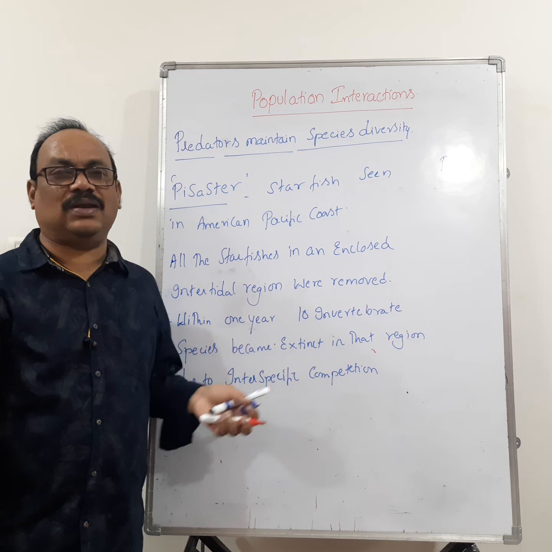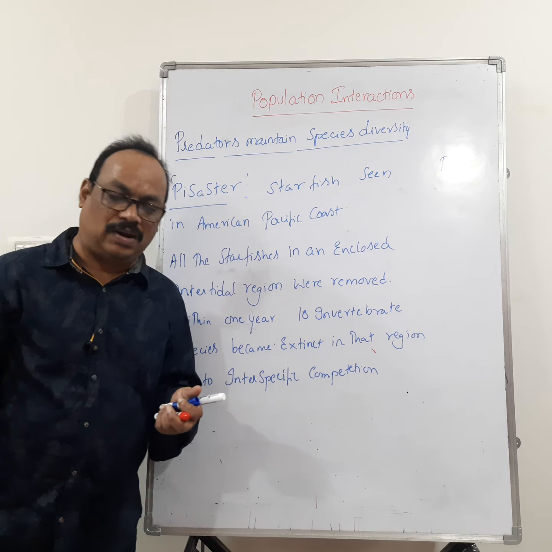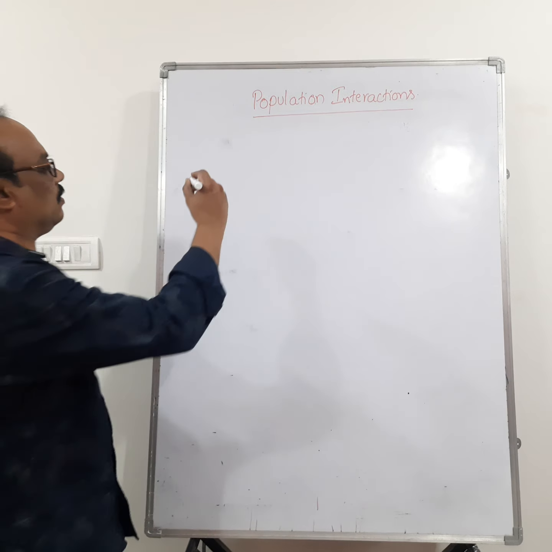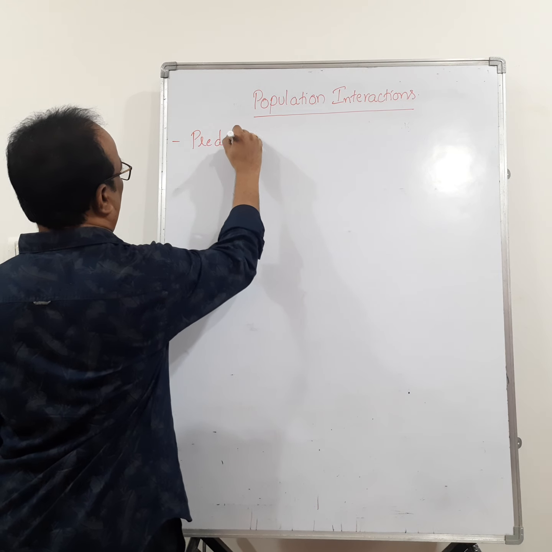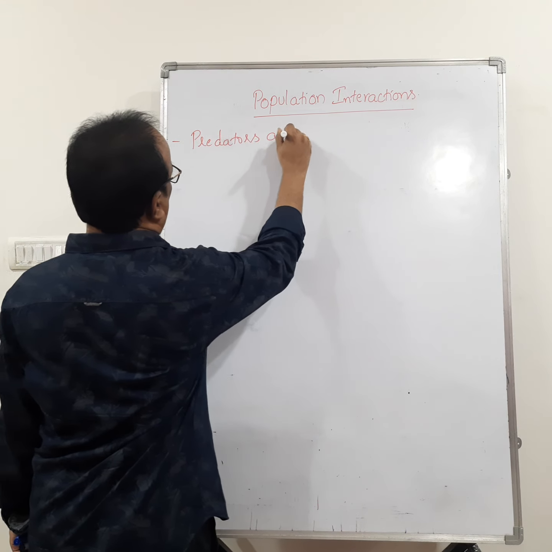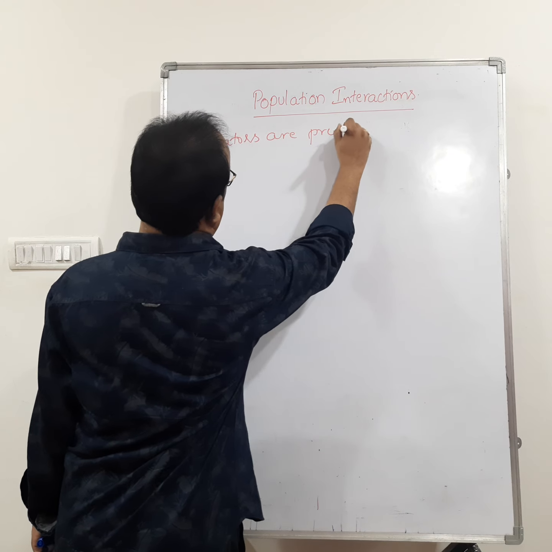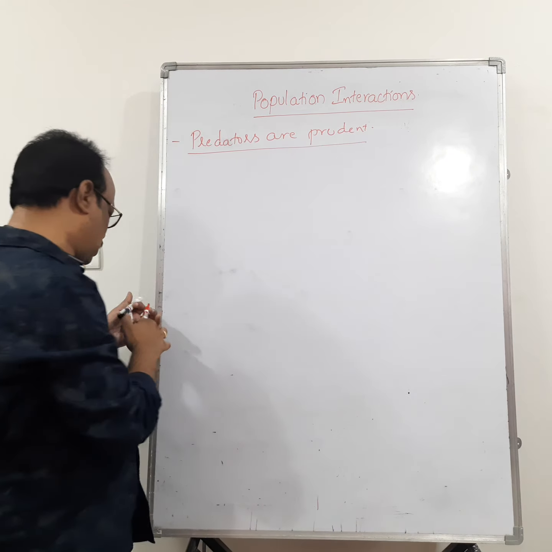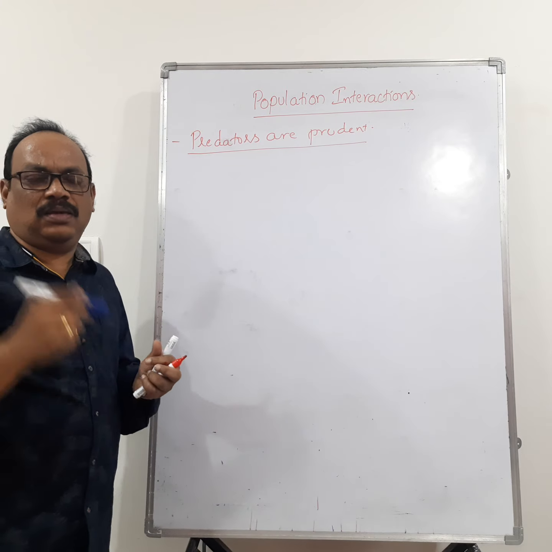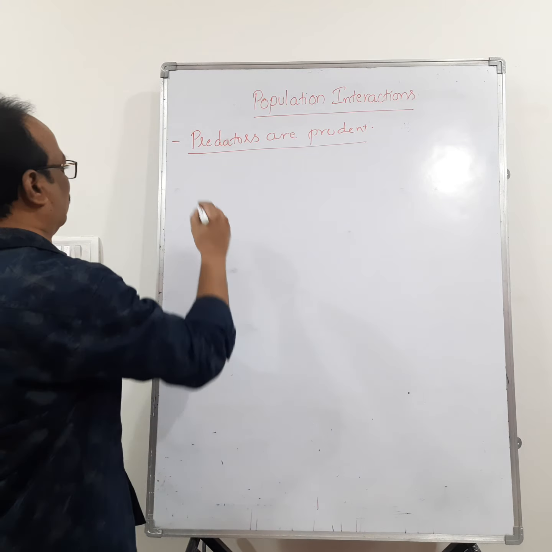So let us go for the next one. Predators are prudent. Very important one, this one. Suppose, imagine if predators over exploit the prey.